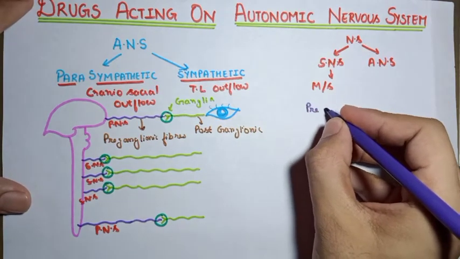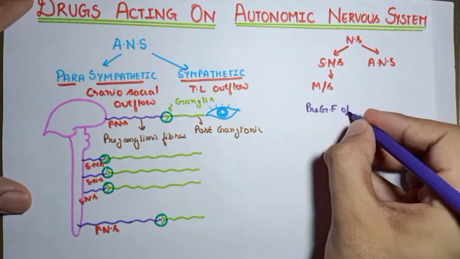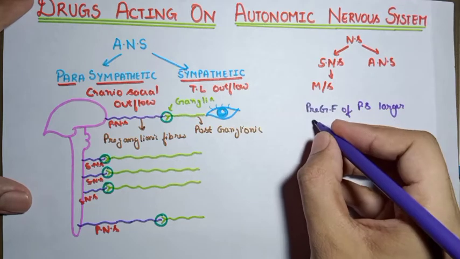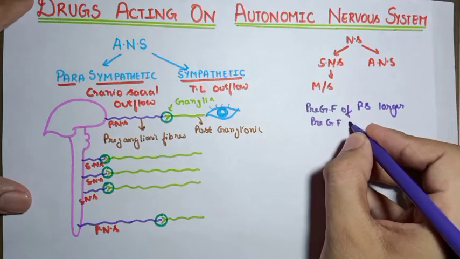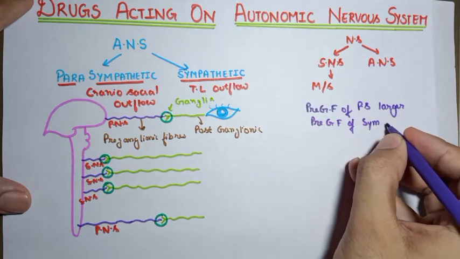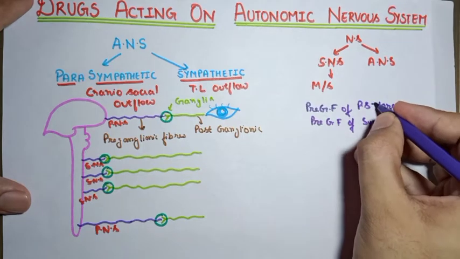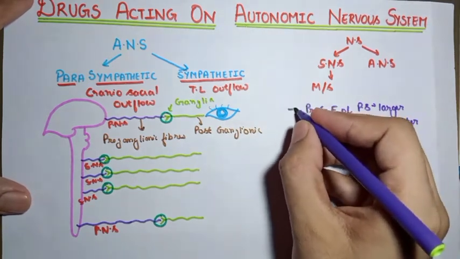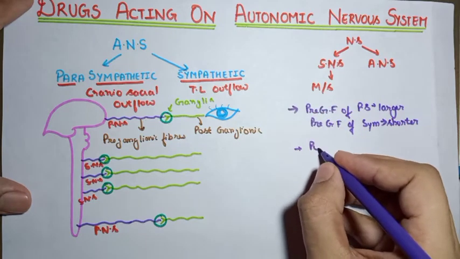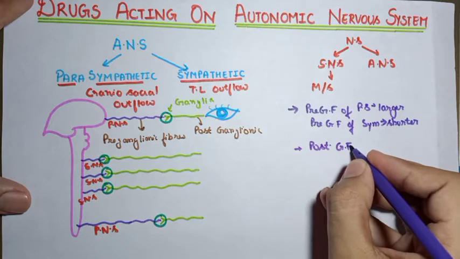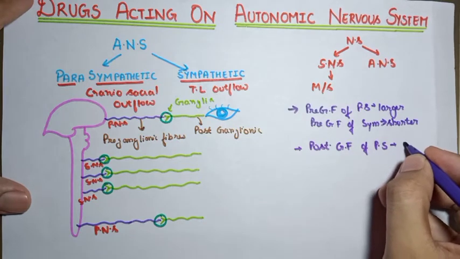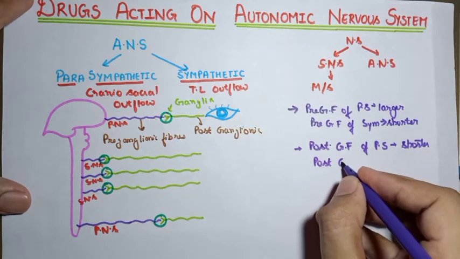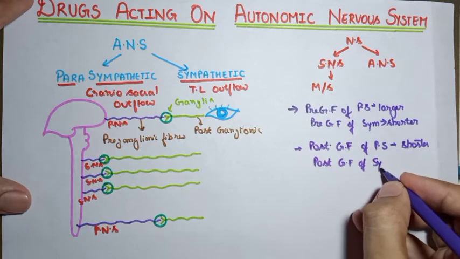Preganglionic fibers of parasympathetic are longer and the preganglionic fibers of sympathetic are shorter, and the opposite occurs when we discuss the postganglionic fibers. So that was the preganglionic fibers. What about the postganglionic fibers? Postganglionic fibers of parasympathetic are shorter and the postganglionic fibers of sympathetic are longer.